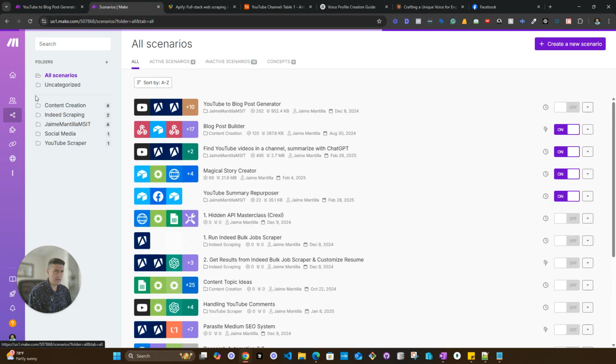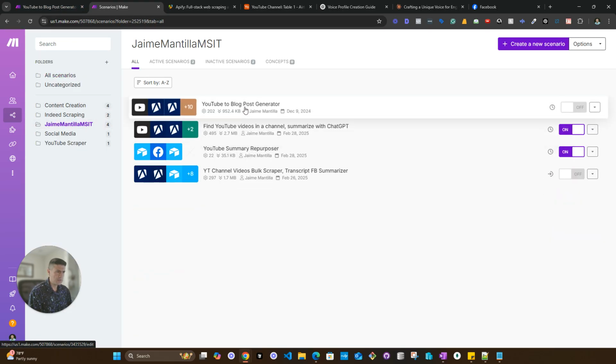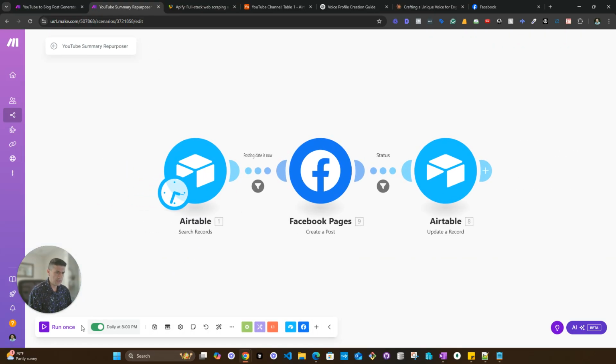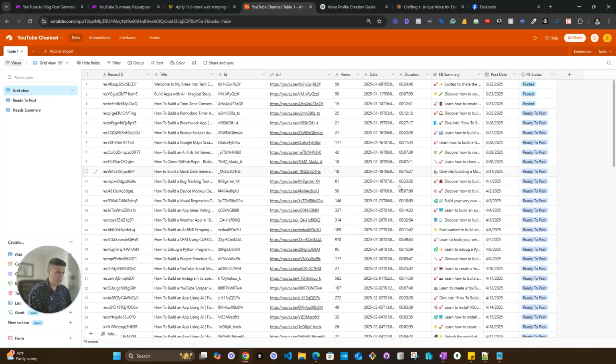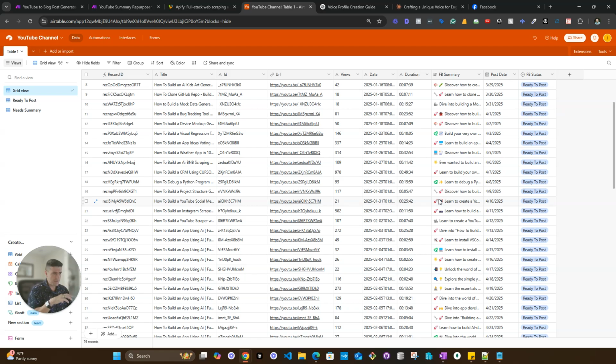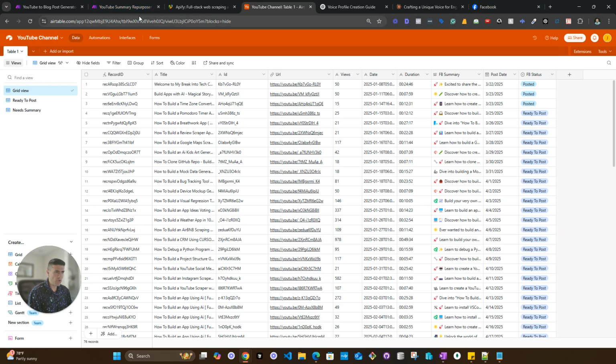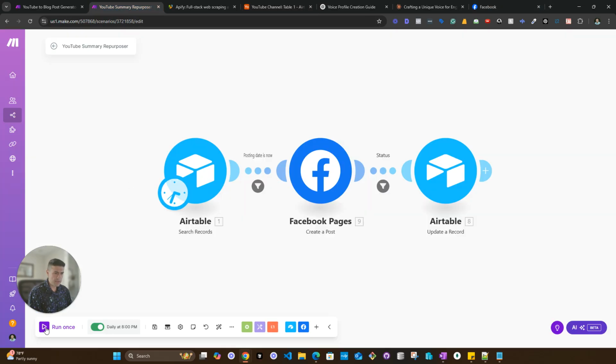And I'm going to go ahead and look for my other automation, which is this one, which is supposed to run every day at 8 p.m. But I'm just going to run it now. That way you can see that once you have the information here in this table, you can just schedule it for certain times. You review it, make sure everything is coherent and makes sense. And then once it's ready, you can just have it automatically run the content for you, which is what I'm going to do right now. I'm just going to click run. And all this is doing is just checking for table statuses, posting it into Facebook, and that's it. This is all super user friendly.